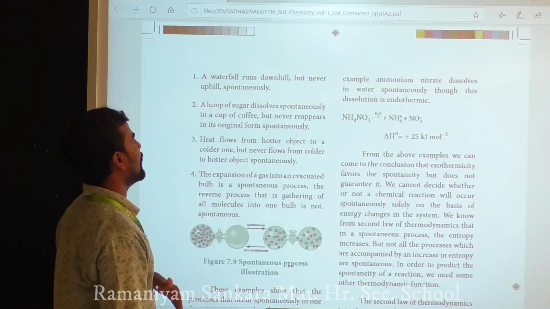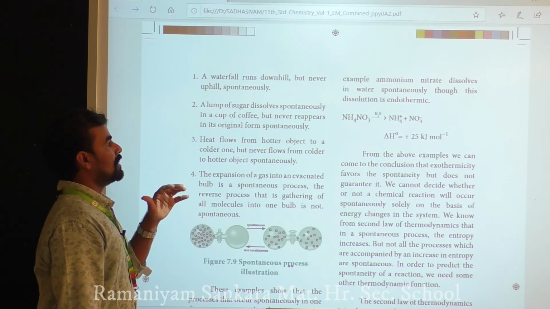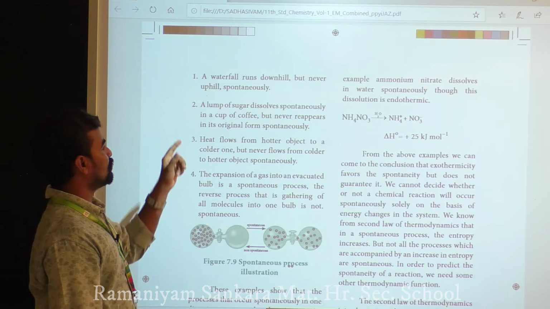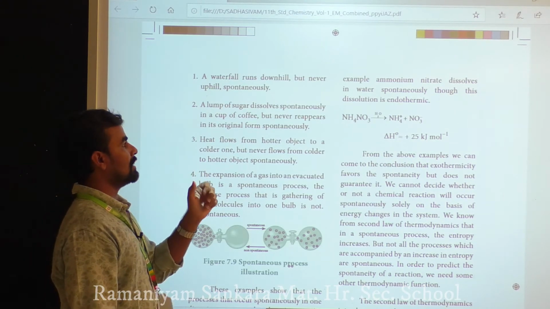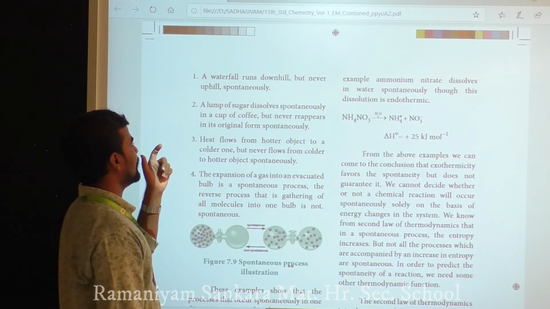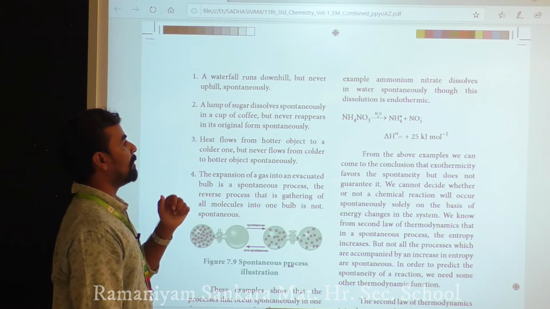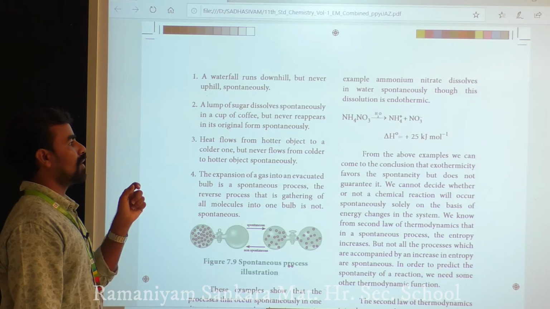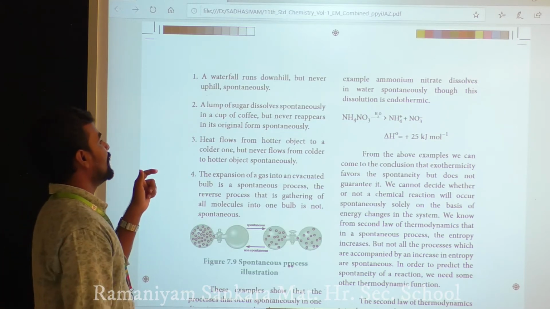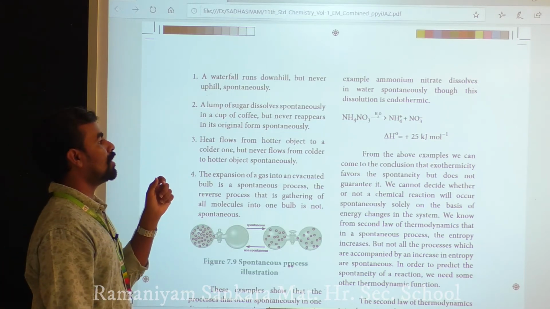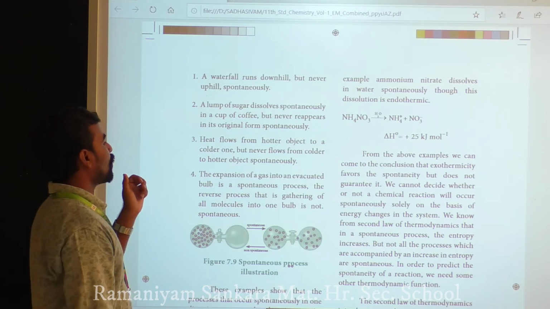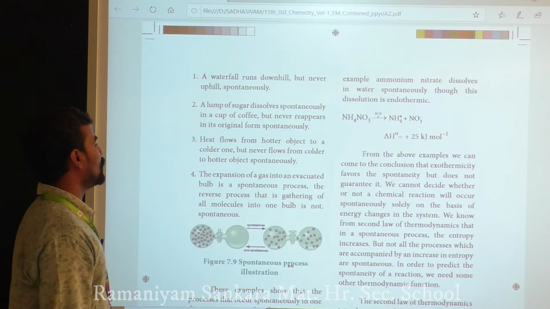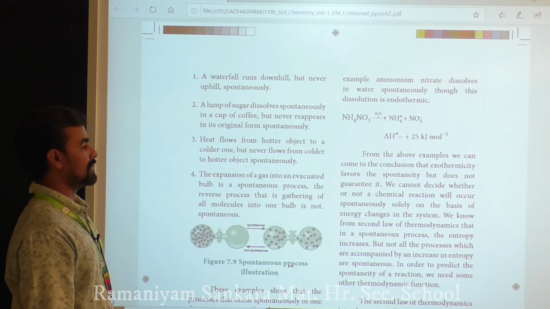Second, a lump of sugar dissolves spontaneously in a cup of coffee but never reappears in its original form spontaneously. Heat flows from a hot object to a colder one but never from a colder to a hotter object spontaneously.